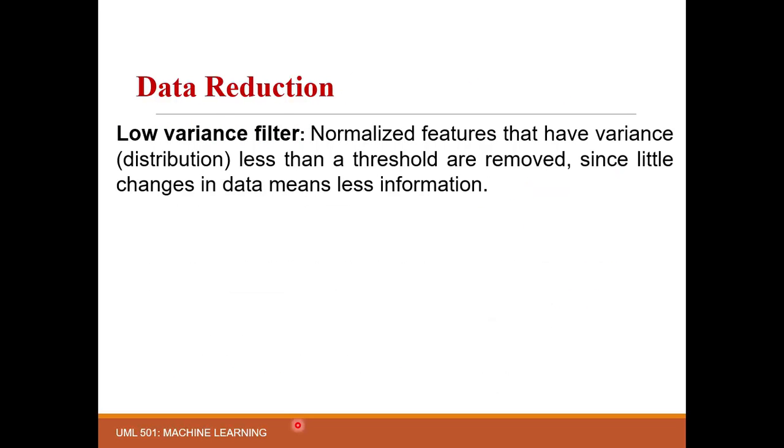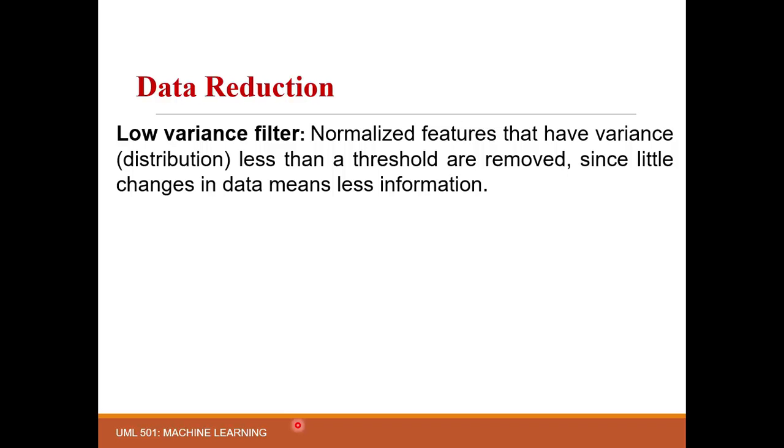Next one is the low variance filter. The normalized features that have variance less than a threshold value are removed from the dataset, that is, not considered among the optimal feature set. Now, low variance in data means less information, or you can say that if there is little variation in your data, the information carried by the data is very less. Basically, it can also be said that with little variance, mostly every data entity has approximately the same value.